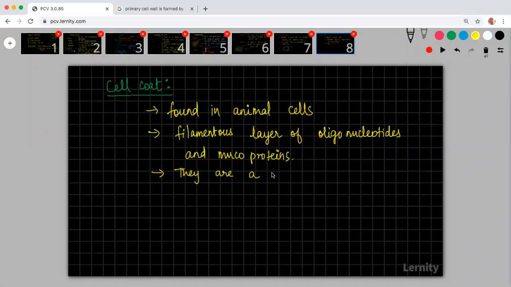What is the cell coat? They are complex and unique patterned chains.